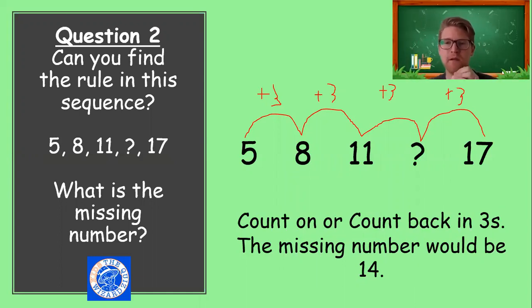Yes, it is. So if we counted on from 11: 12, 13, 14, does it fit? Yes, it does. And if it's correct, then if we added 3 to 14, we should get to 17: 15, 16, 17. So yeah, absolutely. The rule is add 3 each time, counting on in 3s, or you could be counting back in 3s if you started from 17 and made your way the other way.